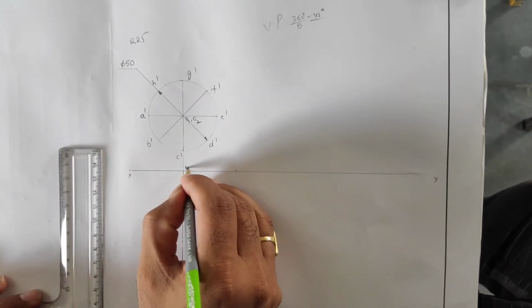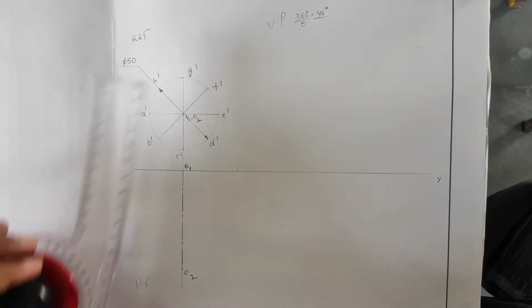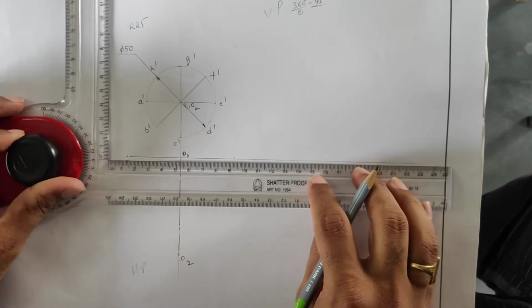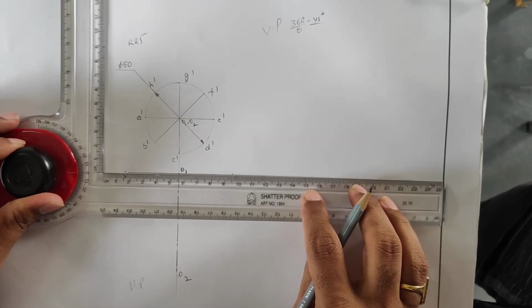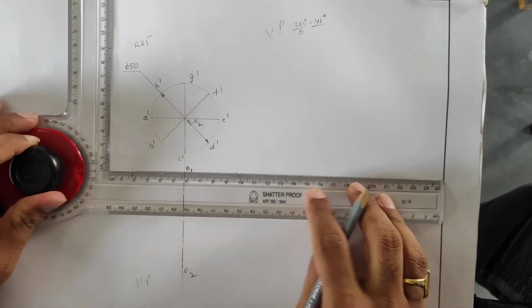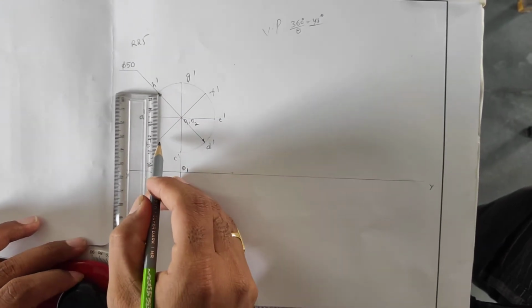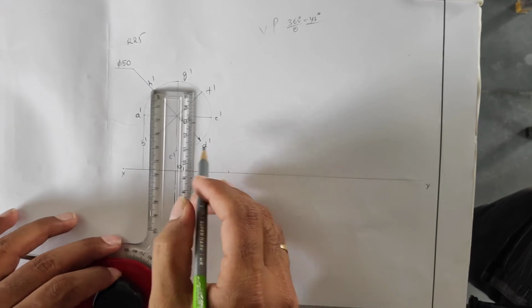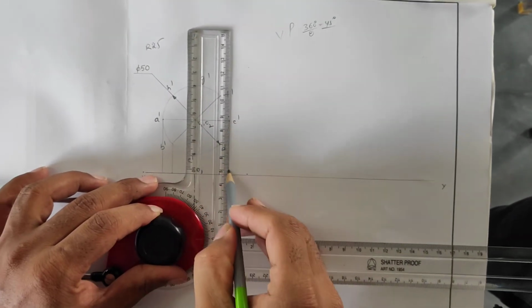Now this is what you have to call as O1, and this is what you have to call as O2. Now the next step is set our drafter to this reference line. Draw the vertical projector lines from the front view, from all the projection points, and that is nothing but where the points will be there on the base circle.